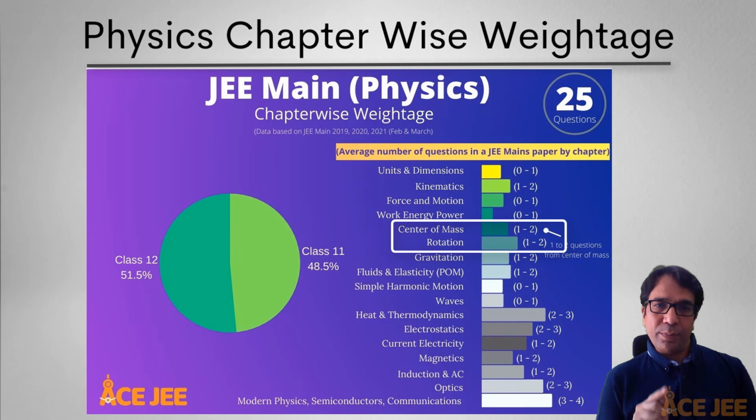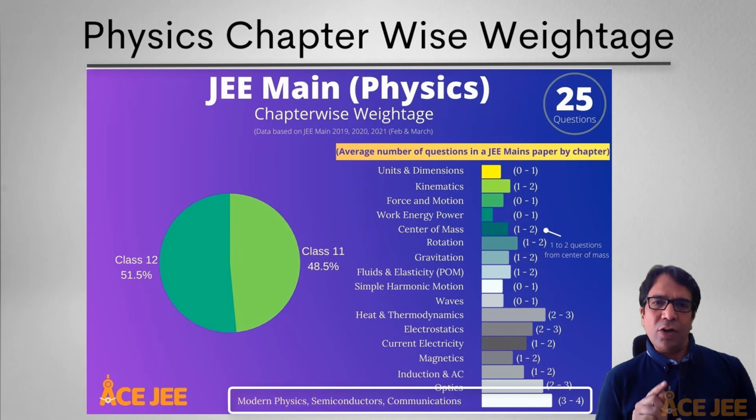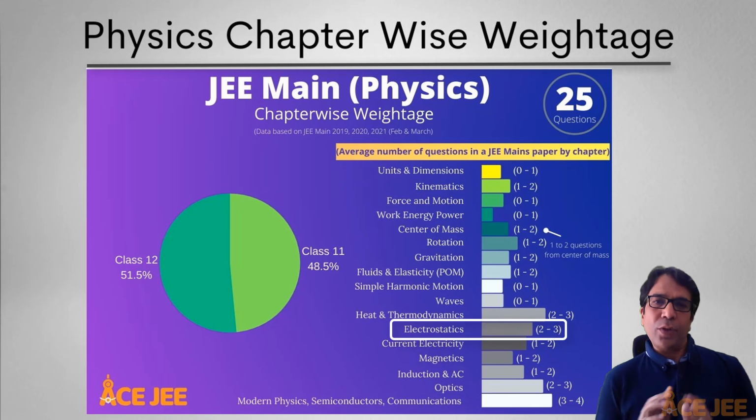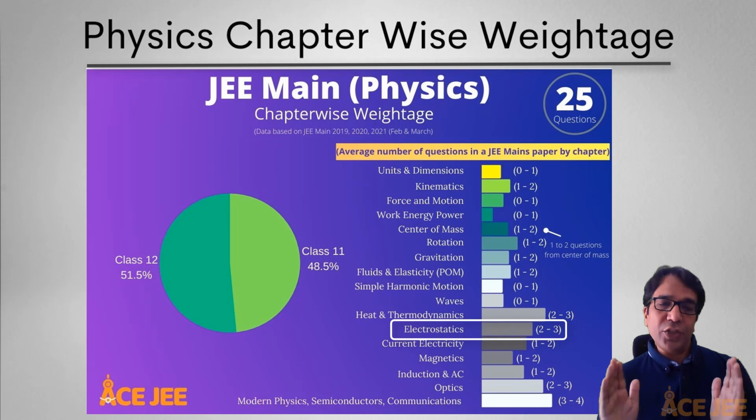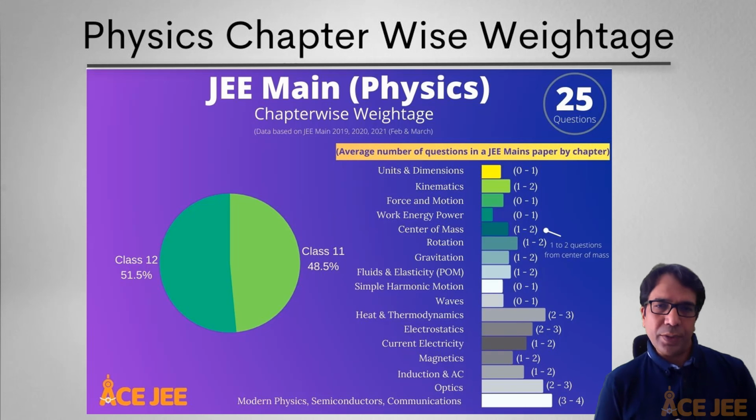Now in class 12th, modern physics and semiconductors, optics and electrostatics, all of which are relatively bigger chapters, carry higher weightage. Most students find modern physics to be the most scoring among class 12 chapters. So make sure that you give it enough time and attention. And do explore the 44 different types of questions that are asked on modern physics in JEE Main and JEE Advanced. And you might find it far easier to champion this topic.